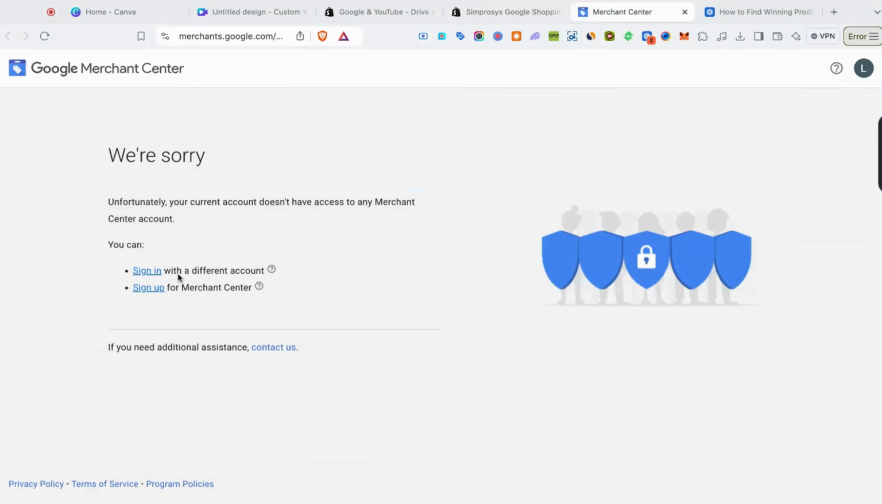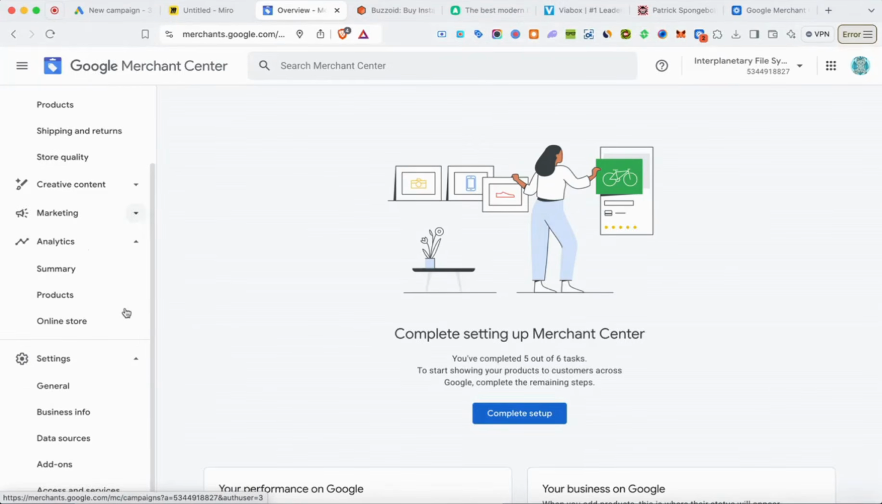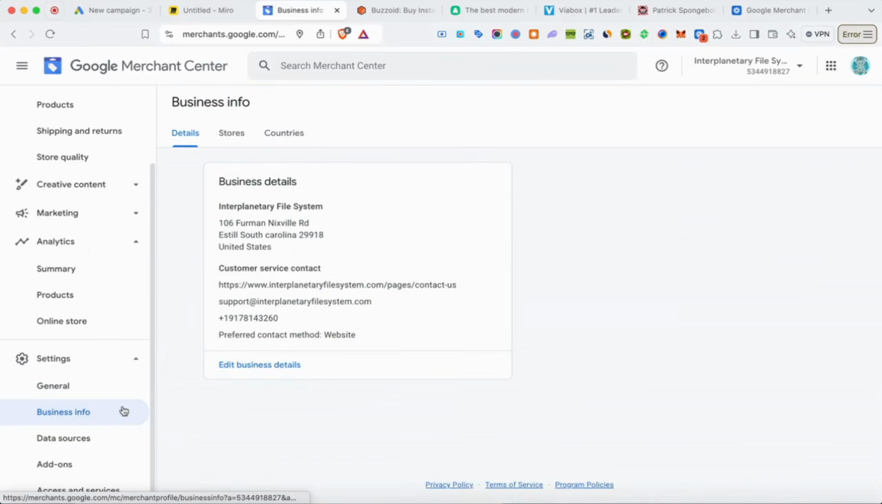So just click sign up here and set up your account. All right, let me show you guys how to set up the account now. All right, so if you already start running Google shopping campaigns, you need to get a Google Merchant Center account. So I created this dummy account to show you guys how to set it up. So the first thing you want to do is head over to business info.